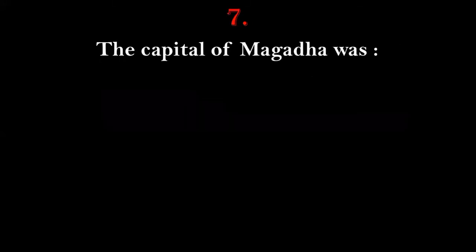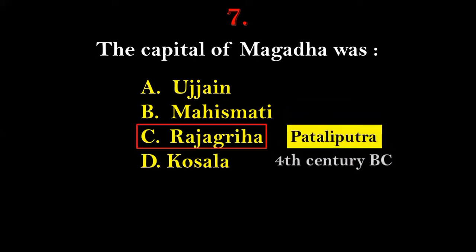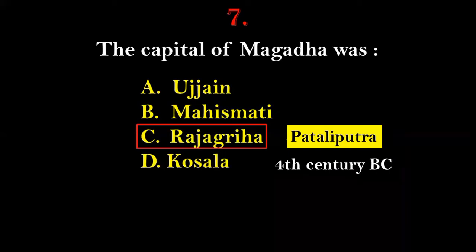Next, question number 7. The capital city of Magadha was Ujjain, Mahishmati, Rajgir, or Kosala. So the ancient capital or the first capital of Magadha will be option number C, that is Rajgir. But we should keep in mind that the capital city of Magadha was shifted from Rajgir to Pataliputra from the 4th century BC onwards.